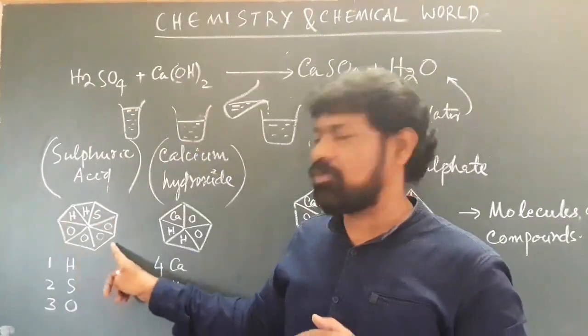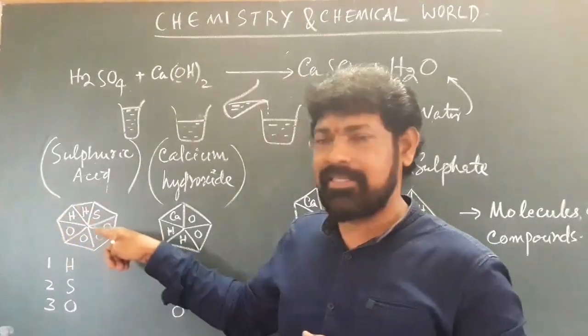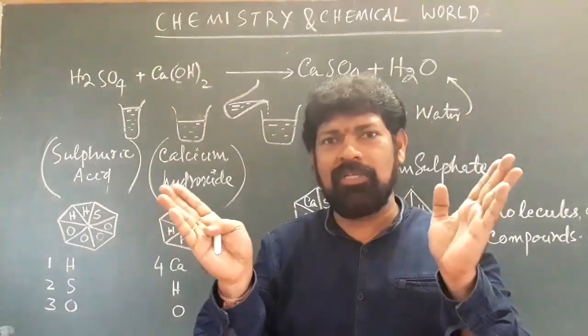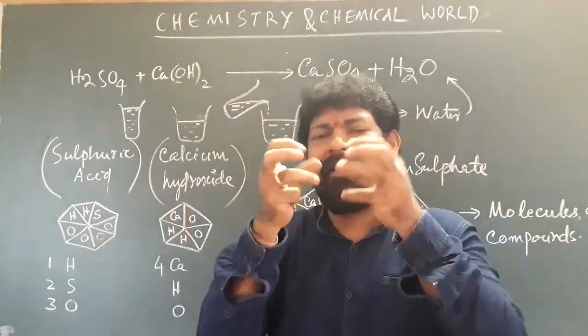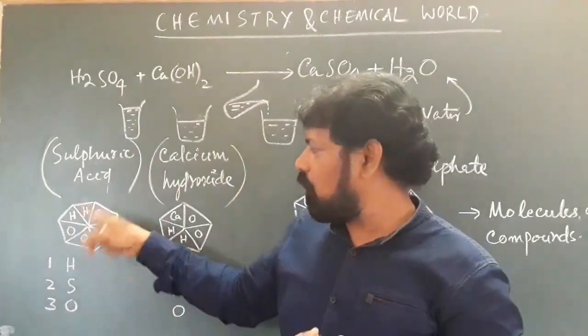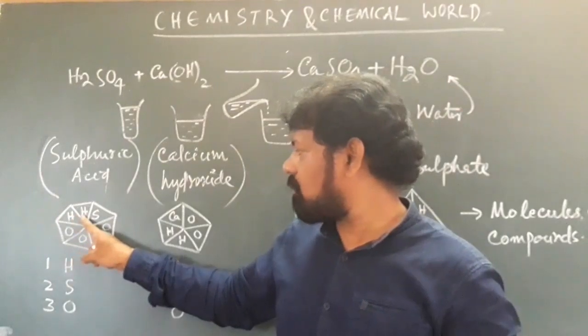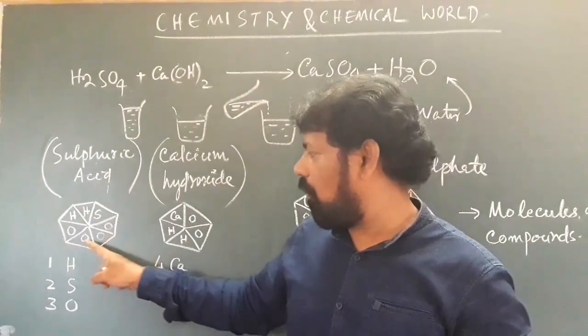I represented it in a small diagram, like some 1, 2, 3, the first in a septagon shape, but really the shape of the molecule is not like that. You simply take rounds in shape and attach them to one another, and to make you understand I have given a figure like this. There are 2 H, 1 S and 4 O.